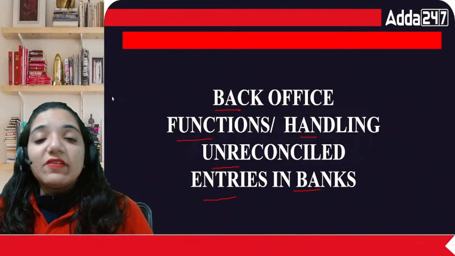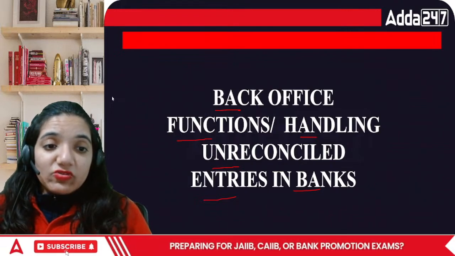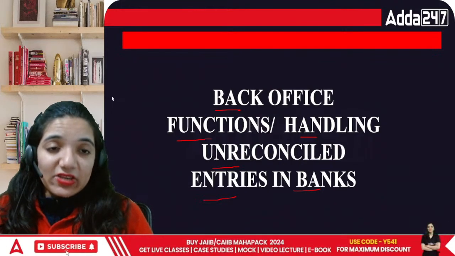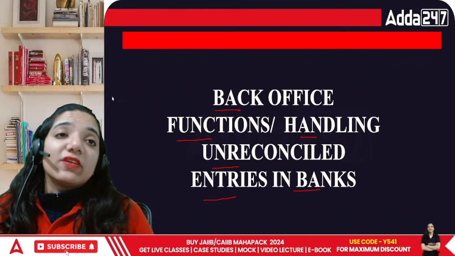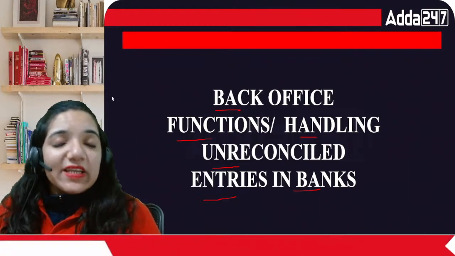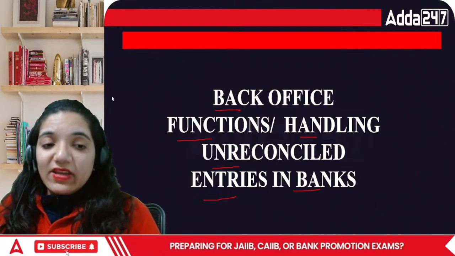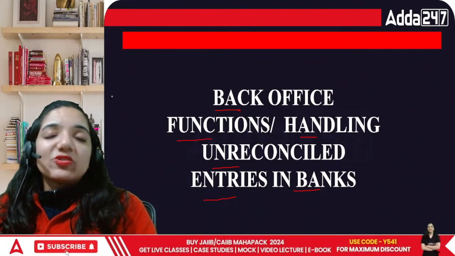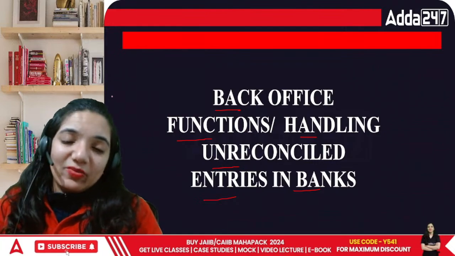All those things are covered in the back office functions. So we are going to look at different types of accounts and what is happening in those accounts. Tracking of all those things is really important because the front office is always involved in dealing with the customers, right? So let's quickly move on and talk about the various questions related to this particular topic.